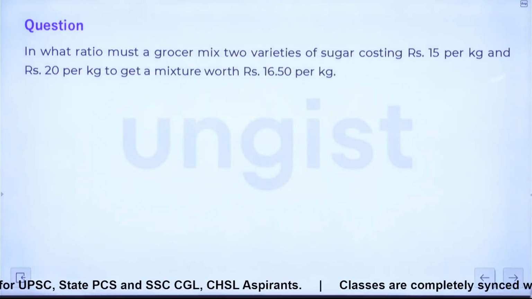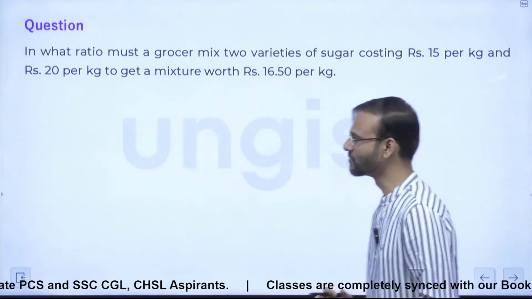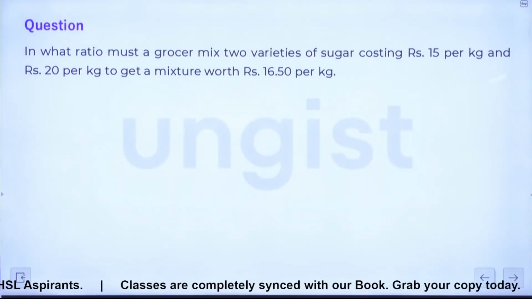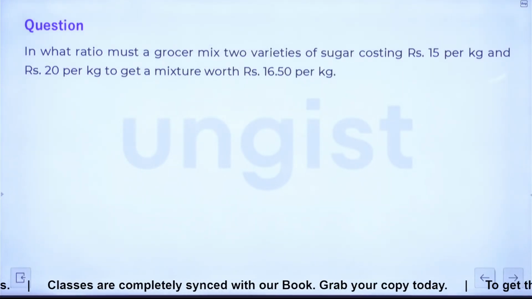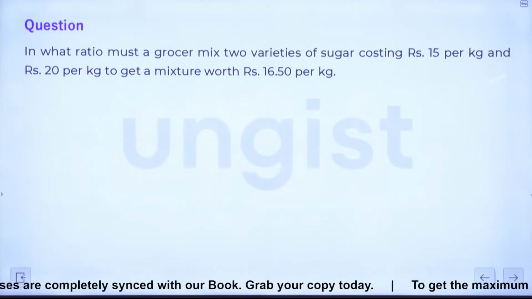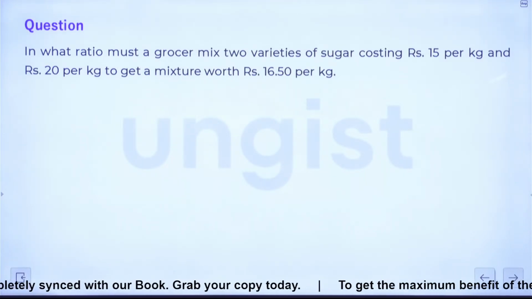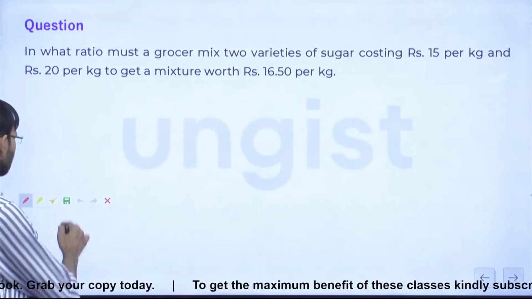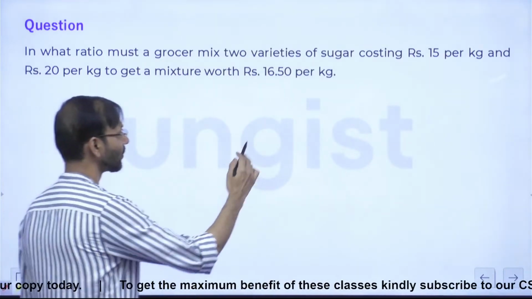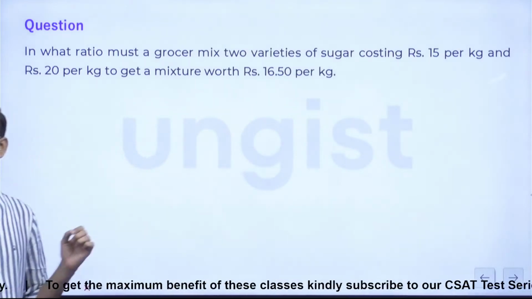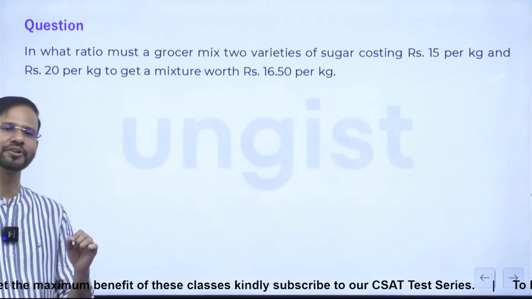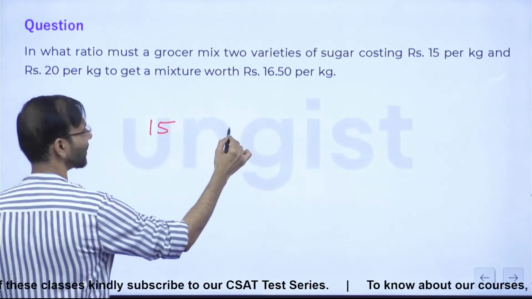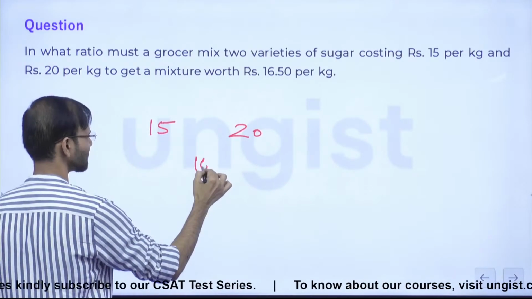Yes, everyone. Now the first question says, in what ratio must a grocer mix 2 varieties of sugar costing 15 rupees per kg and 20 rupees per kg to get a mixture worth 16.5 rupees per kg, right? Fine. So this is 15, and this is 20, and this is 16.5.